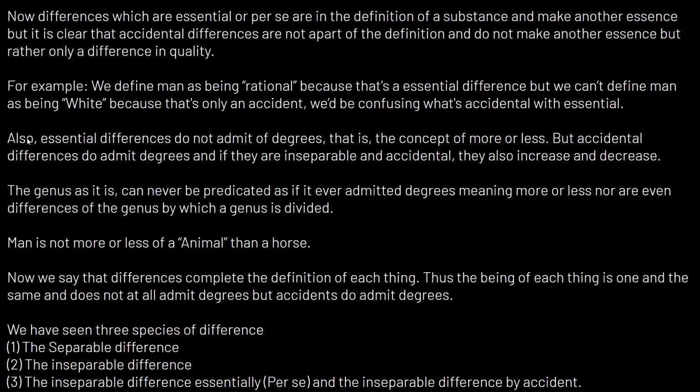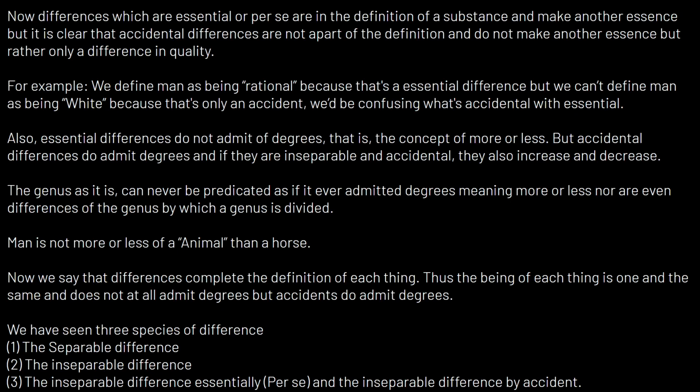So I just fixed it: essential differences, that is, they do not admit of degrees. Things that exist per se, or that are per se in terms of differences, do not admit the concept of more or less. For example, because the essential difference is rational, a man is not more rational than another man. But accidental differences, whether they are inseparable or whatever, do admit degrees, and they increase or decrease. So please note, essential differences do not admit of degrees.